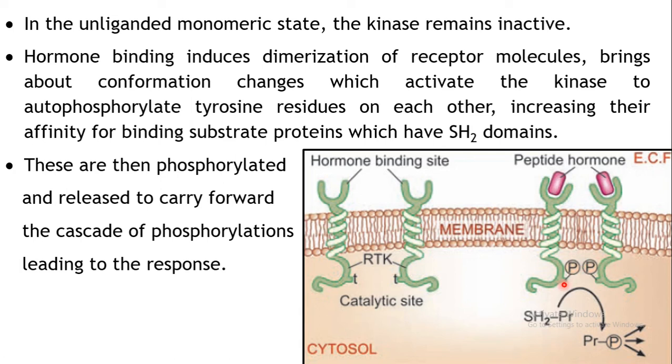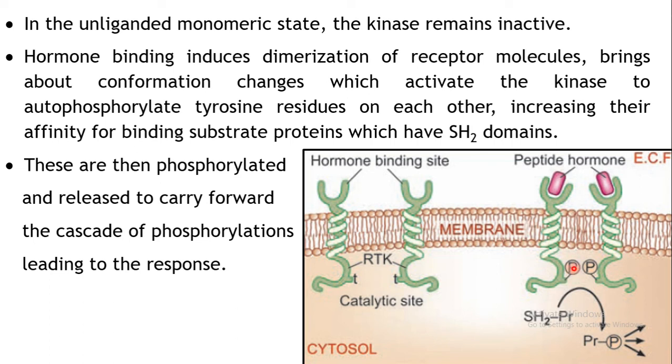this tyrosine kinase will phosphorylate this particular tyrosine residue. So what happens over here, after binding your drug or the hormone to your receptor, they will dimerize. As a result of this, conformational changes will take place and the kinase will get activated and it will phosphorylate the tyrosine residue on each other. So here you can see phosphate, so phosphorylation has taken place.